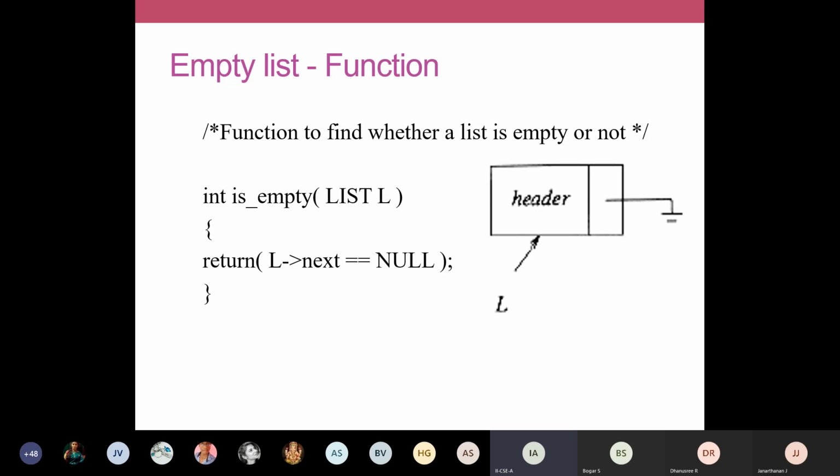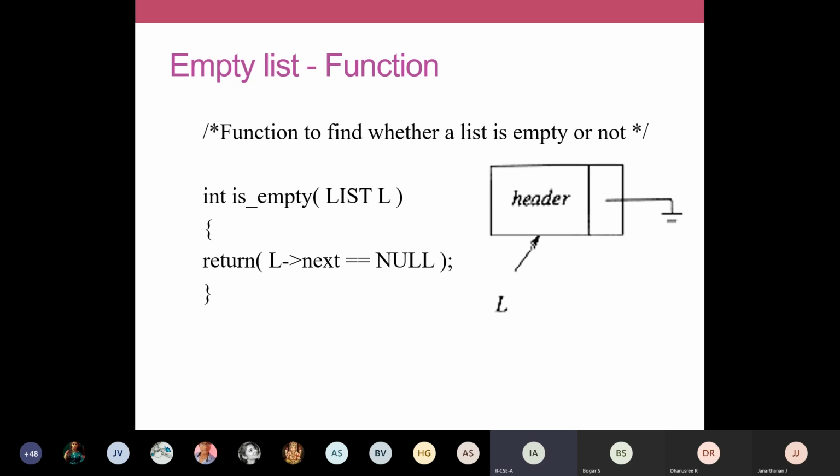So why are we checking this? If I'm implementing a linked list and I want to do some search operation, I should first find whether the list is empty. If it is empty, I need not go and search. Similarly, when I'm going to insert nodes into a linked list, if the list is already empty, whatever node I'm creating is going to be the first node. If the list already has 3 nodes, my new node will become the 4th node. So that is the use of this function.